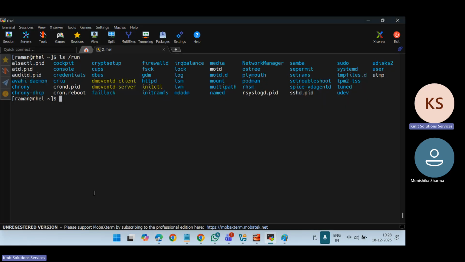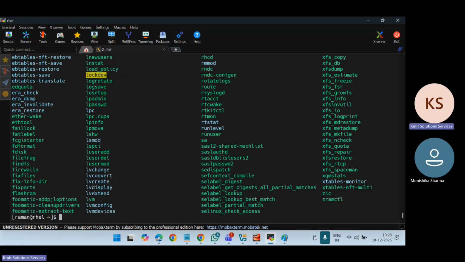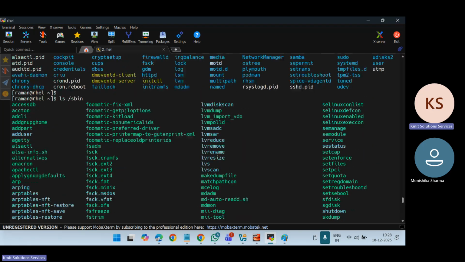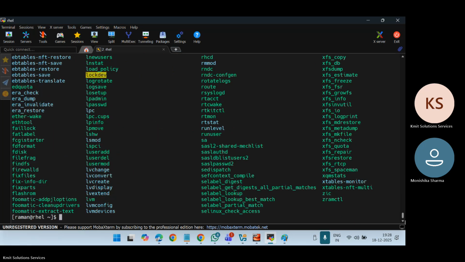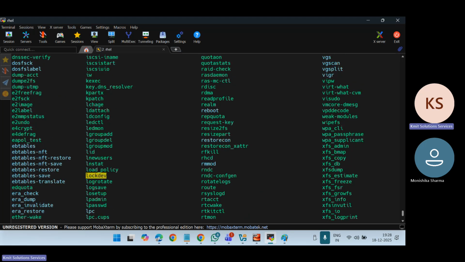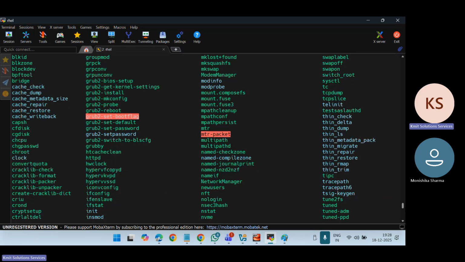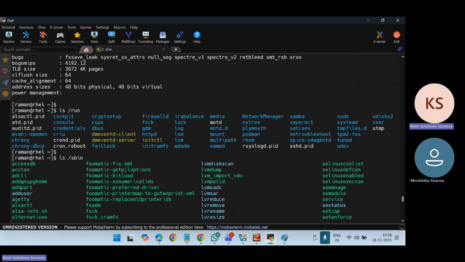Sbin is the system bin directory. So if I say ls /sbin, here also you will see all the system related files and directories. Now here, if you see, there is a bin directory and there is an sbin directory. There are two types of directories: one is bin and one is sbin.